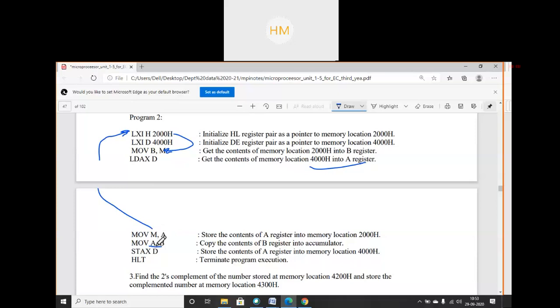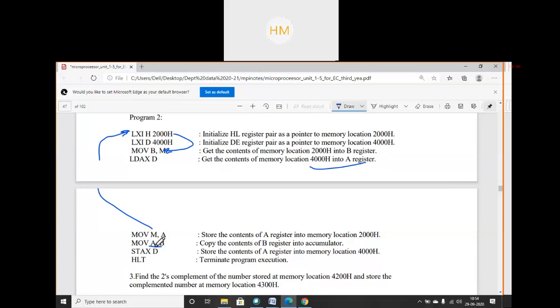Generally in exchange and compare instructions, in comparing programs, we need to mention very clearly which register I am using, and before using that register, whether we are overwriting the data or I have saved that data or not. Otherwise, you will feel you are writing a right program, but when you run this program, the data will be lost and you won't get proper answers.